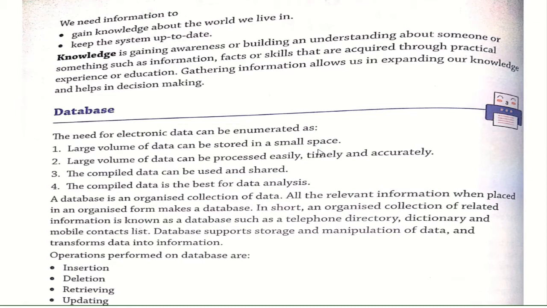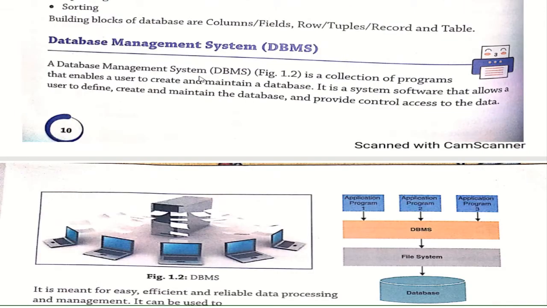Next is updating. If the 5th roll number's marks have been entered wrong, you are able to update those particular marks. You can change them. And the next part is sorting. Sorting means arranging. If the roll numbers have not been arranged in a particular order, you can arrange them in order, and all the data related to the roll numbers will also be sorted in a particular manner.